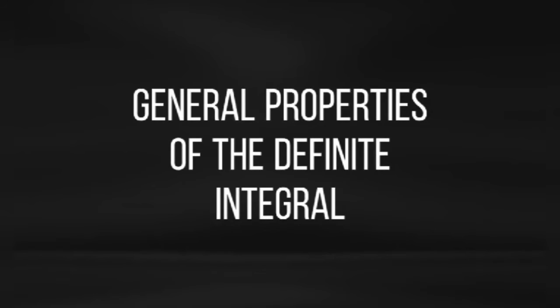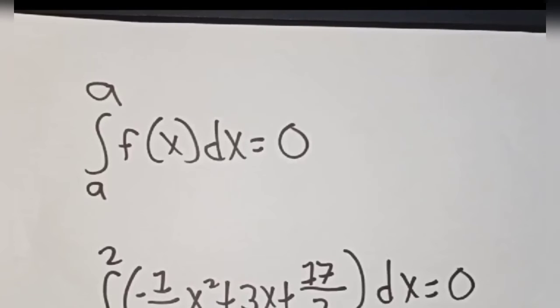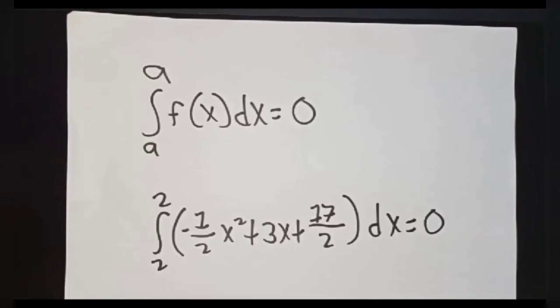General properties of the definite integral. In our first property, we have the integral of f of x from a to a equals 0. The lower limit of integration and the upper limit of integration are the same, making this equal to 0. As an example, if we integrate this quadratic function from 2 to 2, the value of the definite integral will be 0.